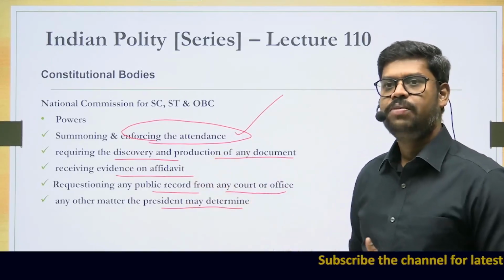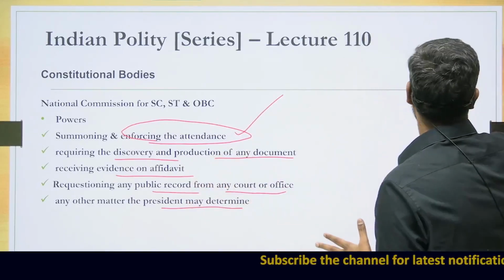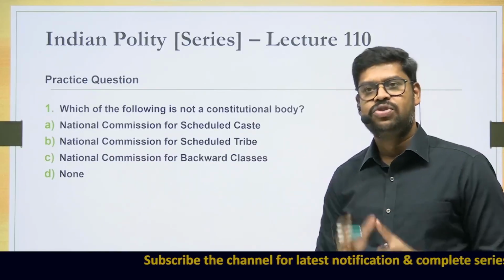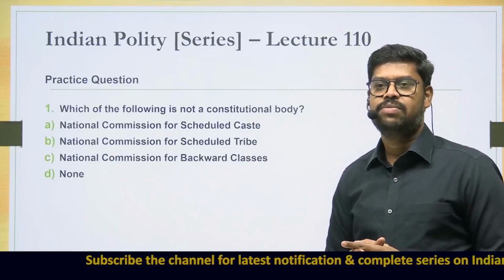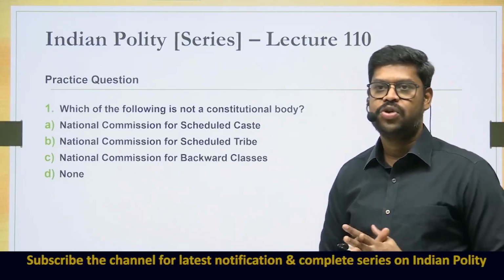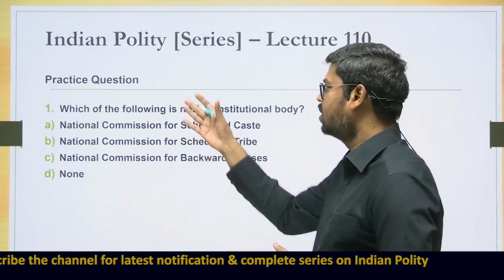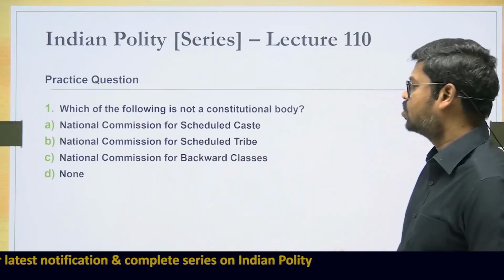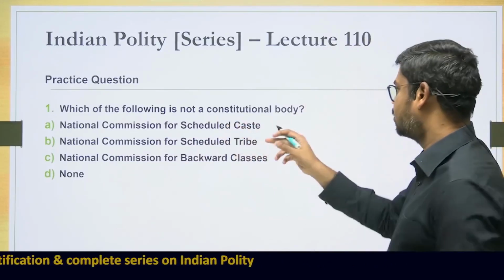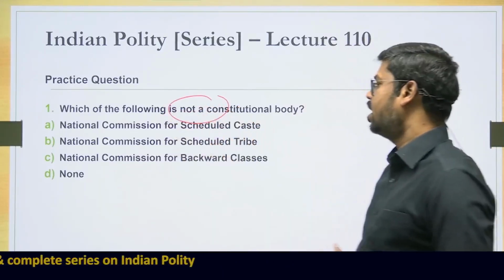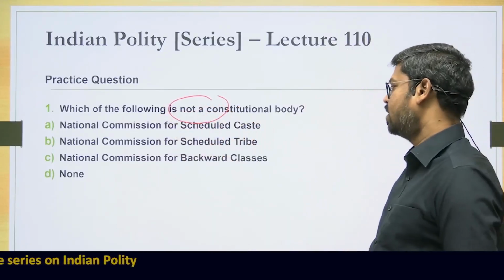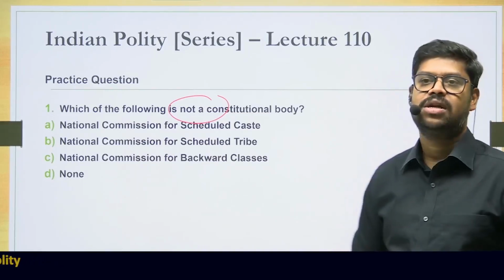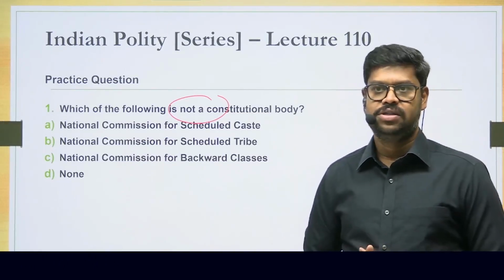So now we are coming to the end of the discussion, but not without discussing this particular question. And I would expect most of the students to put their answers in the comment box, because only your comments are going to motivate me to make further videos. So come to this particular question. Which of the following is not a constitutional body? National Commission for Scheduled Caste, National Commission for Scheduled Tribe, National Commission for Backward Classes, none of the above. So please put your answers in the comment box.